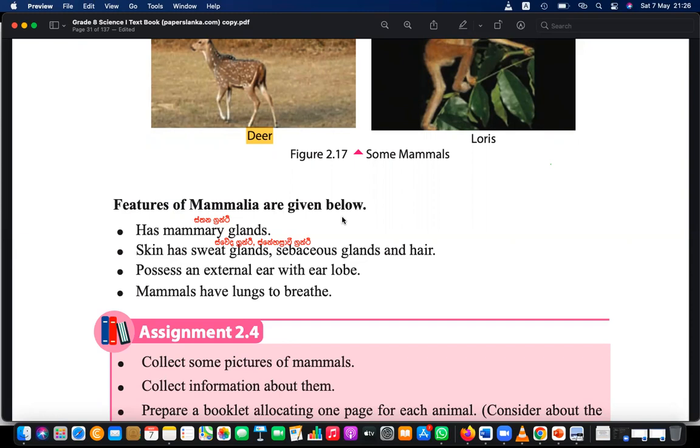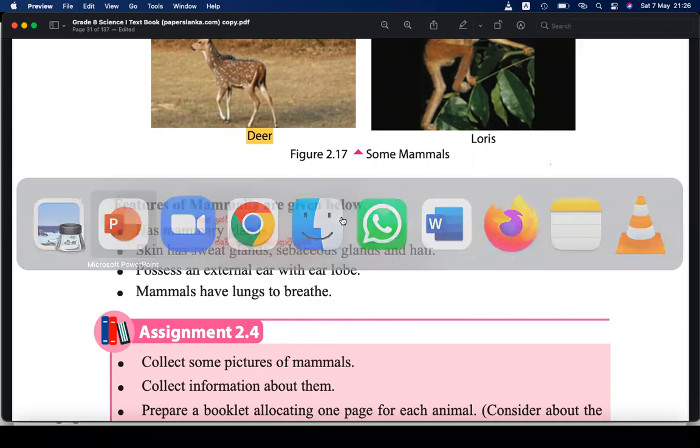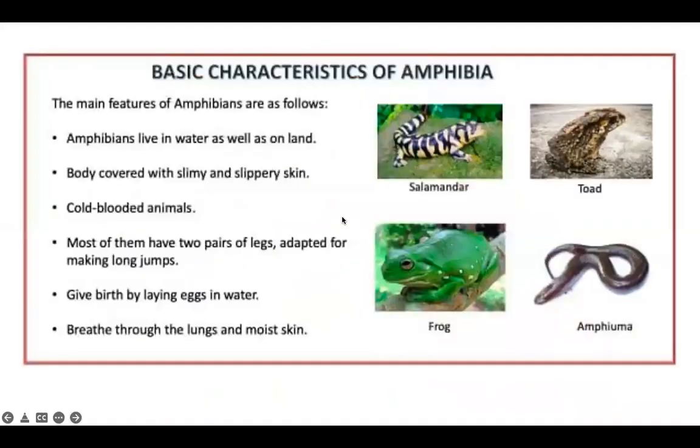Okay, I hope you have finished. Or still doing? Finished, sir. Finished. Okay, let's go back and see the summary now.